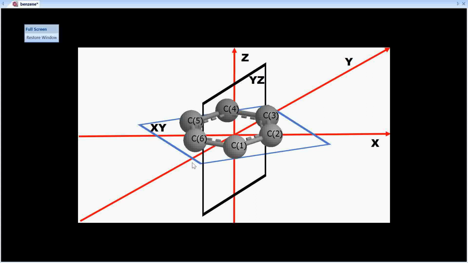So then again, what happens? This benzene molecule is divided into two identical parts, and therefore that also is a plane of symmetry. Now this plane of symmetry is called sigma h, because this xy plane does not contain the principal axis, as shown by Z in this picture. Instead, the principal axis is perpendicular to your xy plane, and in such a case the plane of symmetry is called sigma h.